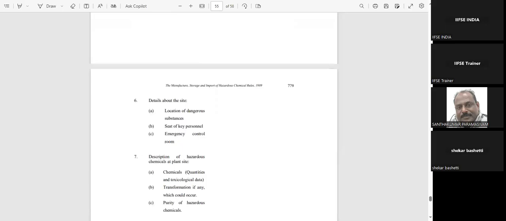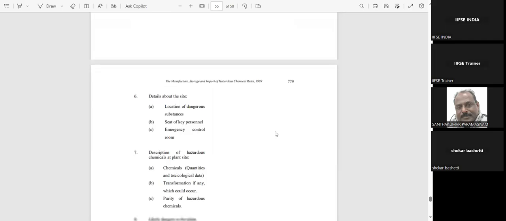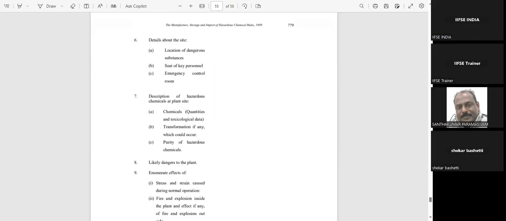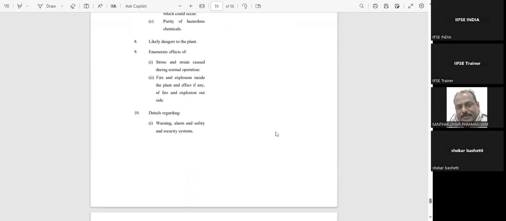Then details about the site, location of dangerous substances, key personnel, and also emergency control room, then description of hazardous chemicals at plant site, then chemical quantities and also toxicological data, then any transformation which may occur, and purity of the hazardous chemicals, then likely dangers to the plant. Likely dangers means the potential dangers or potential instances.